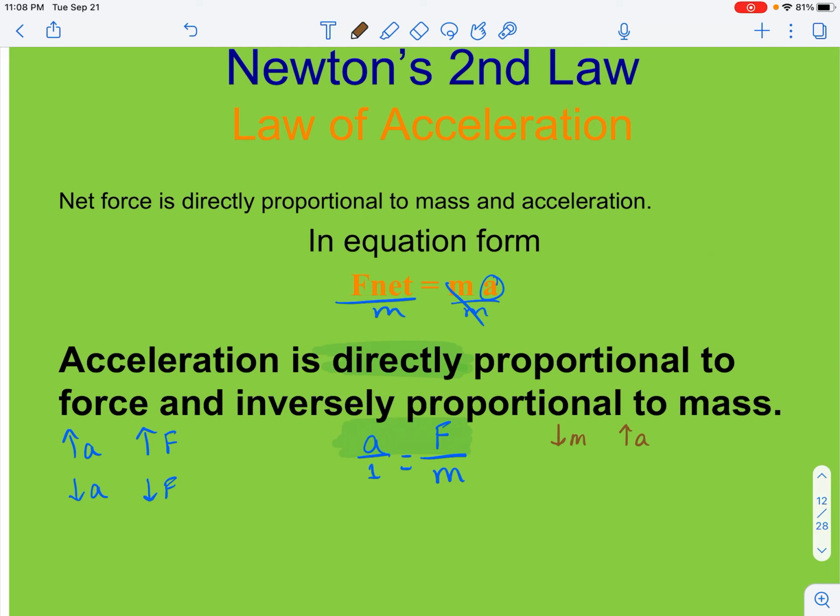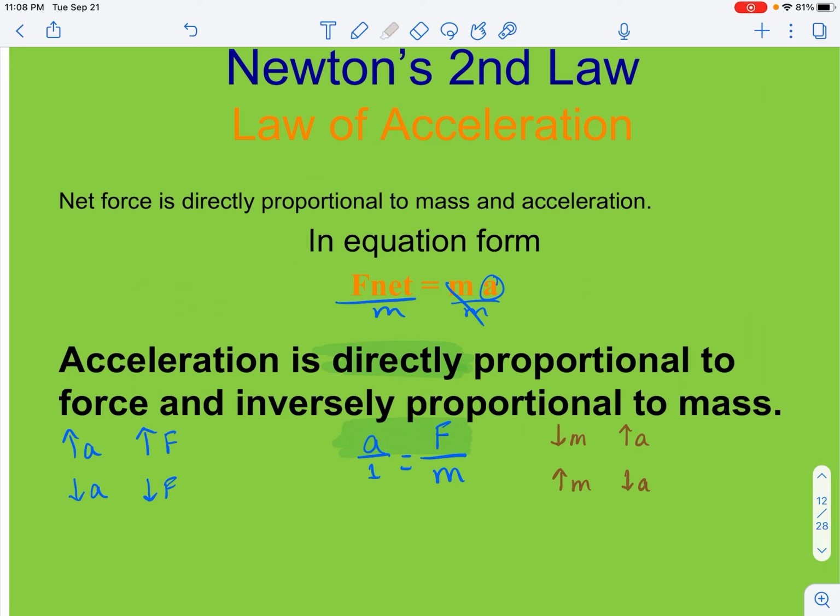If I experience the same force, then it is likely that I am going to experience a more noticeable acceleration. My acceleration would be greater because less massive objects experience a greater acceleration. More massive objects experience a lesser acceleration. So this is what it means to be inversely proportional.